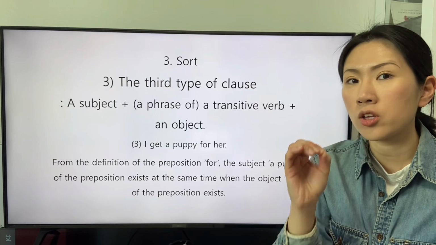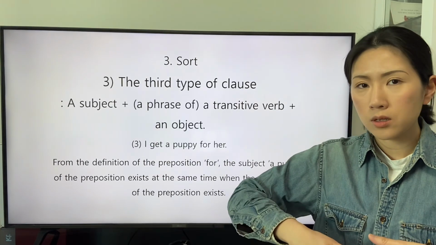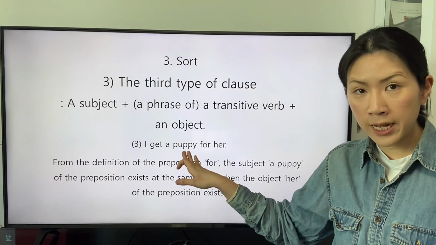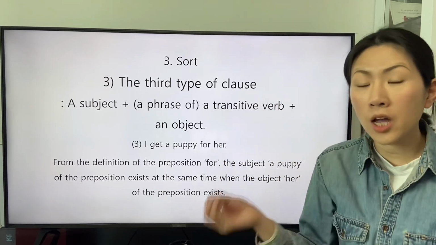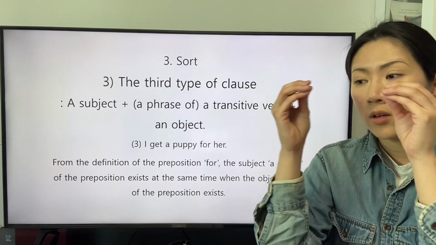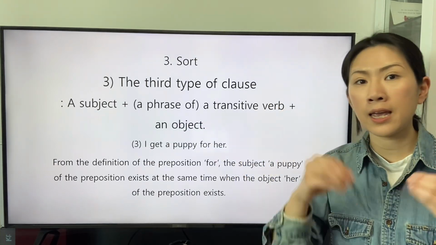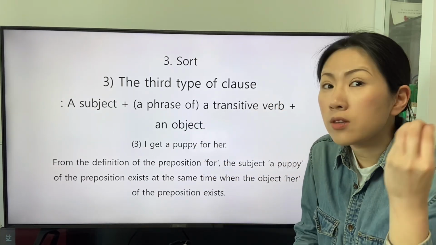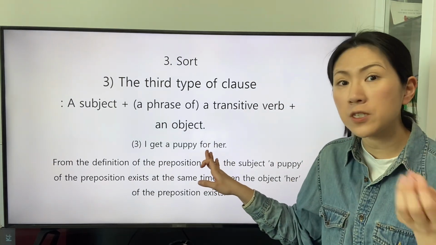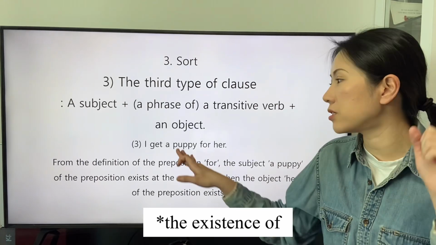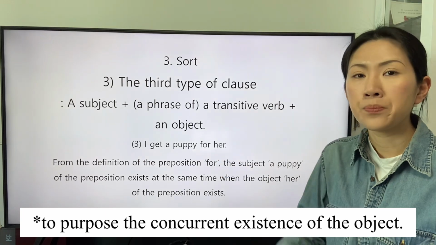And the preposition also mediates the relationship between the subject and the object, but does not reveal the gap between the present when the speaker states this clause and the time when the definition of the preposition for mediates the subject and the object.